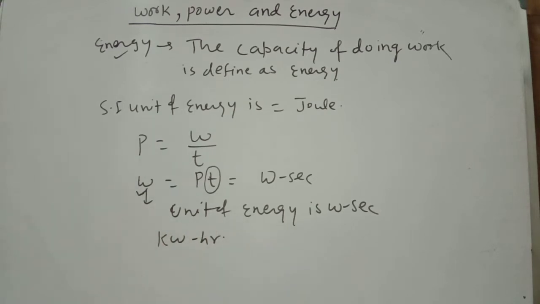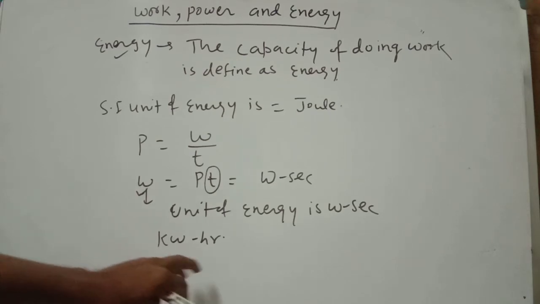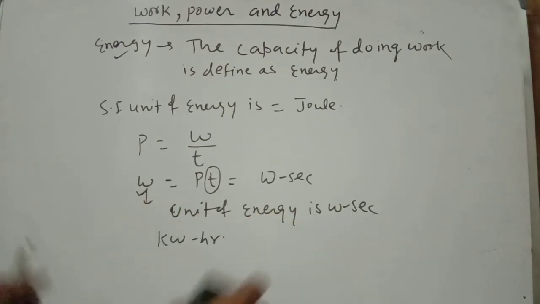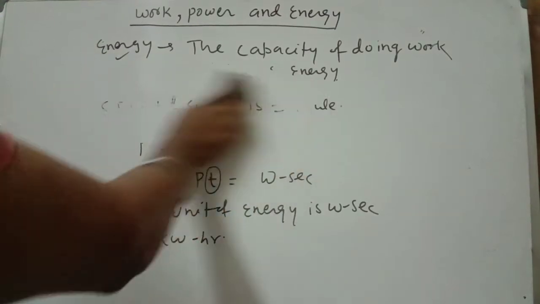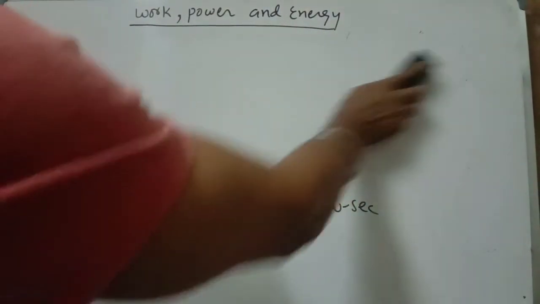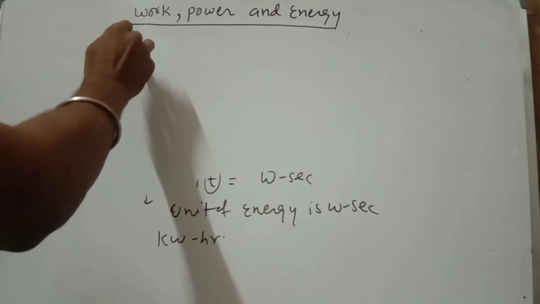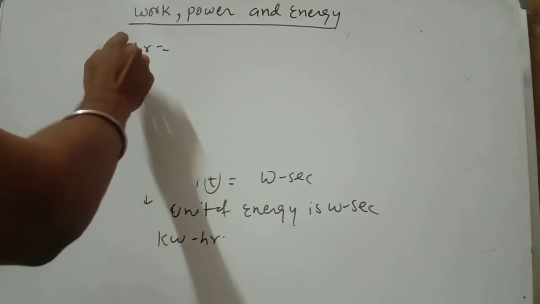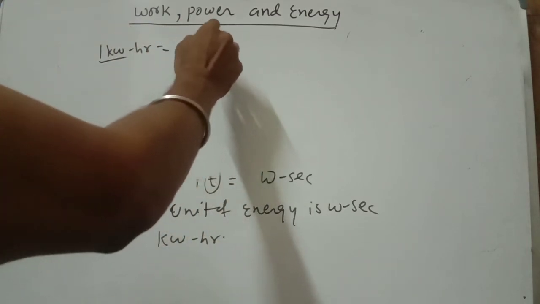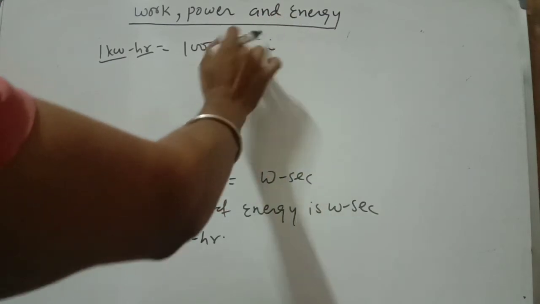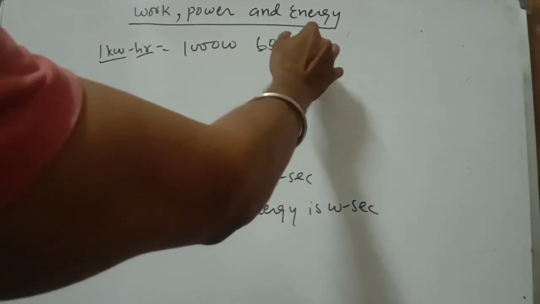It is another big unit of energy. So how can you correlate kilowatt hour to watt second? So see, in 1 kilowatt hour, 1 kilowatt is 1000 watt, and 1 hour is 60 into 60 second.